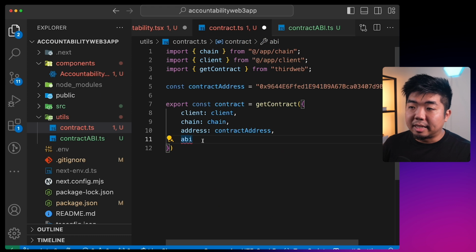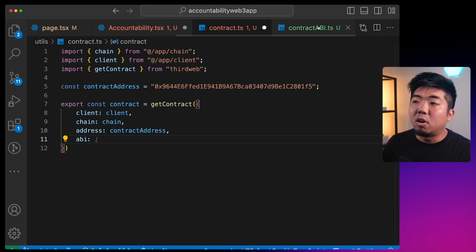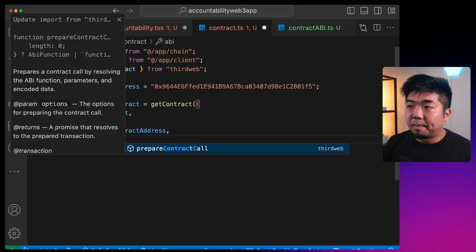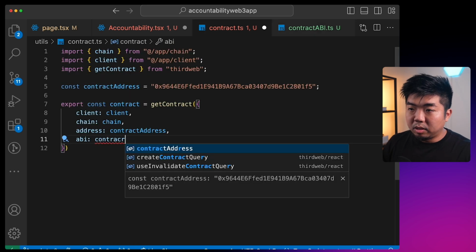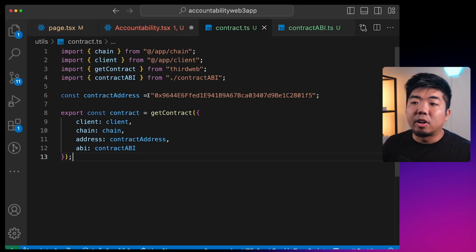And when we provide this contract ABI back in our contract file here, this is just going to be a way for us to resolve our ABI here and be able to use and call the functions from our contract easily. So we're going to say contract. We need to make sure that we come here and export this here. So we'll say our contractABI. And there you go. We have now set our contract to be used within our Web3 application. And using the getContract here creates this nice wrapper for us to easily call and execute functions from our contract.